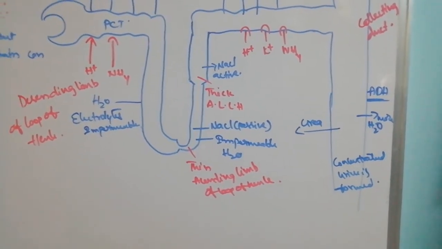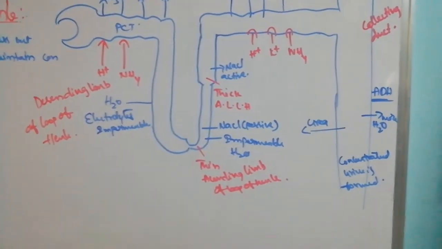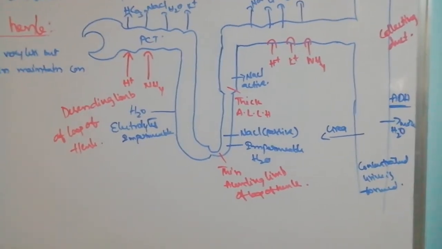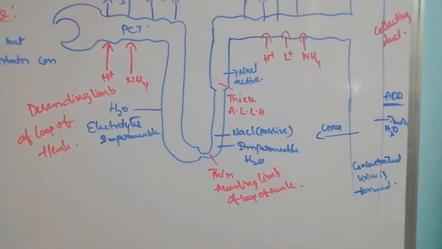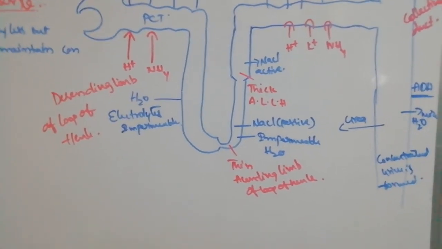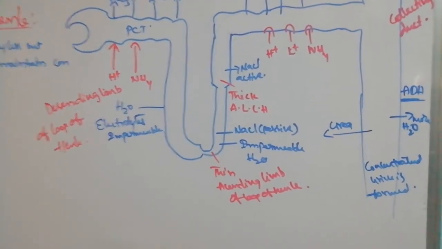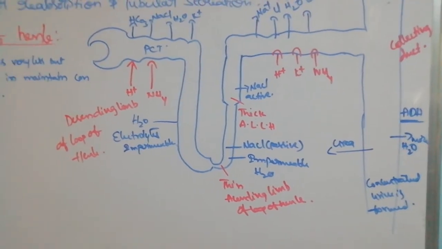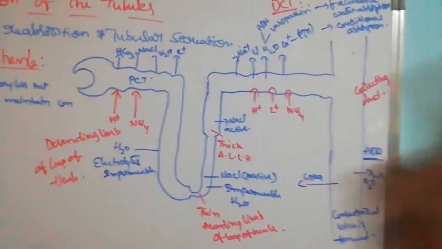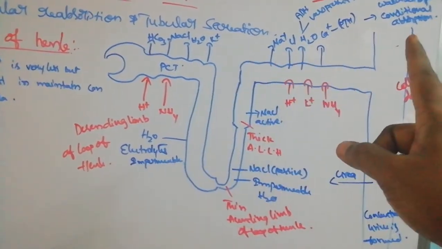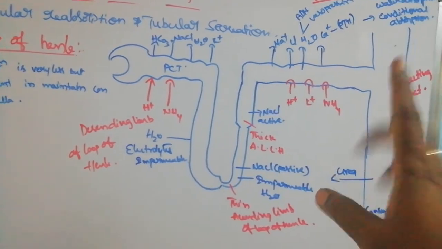Similarly, NaCl also plays the main role at the loop of Henle. These two are helpful in maintaining the concentration of the medulla during the formation of urine. So tubular reabsorption and secretion is completed here. This is the PCT and DCT, and how absorption takes place: here it is mandatory, here it is conditional, here it is obligatory, here it is facultative.